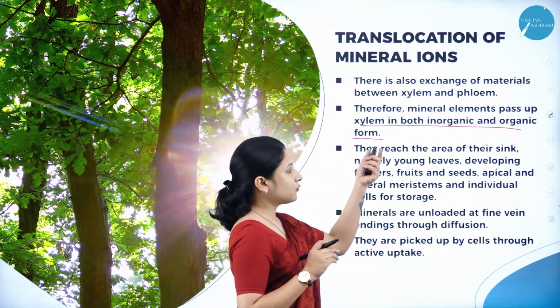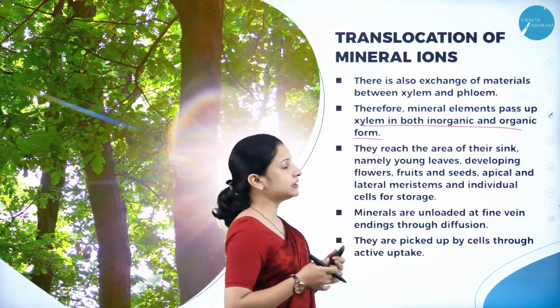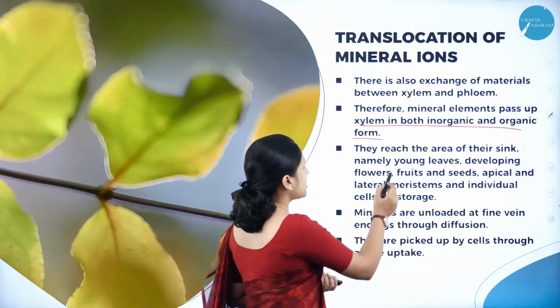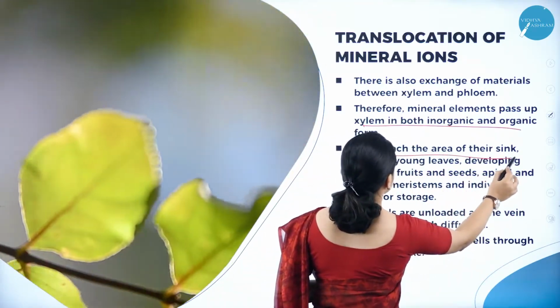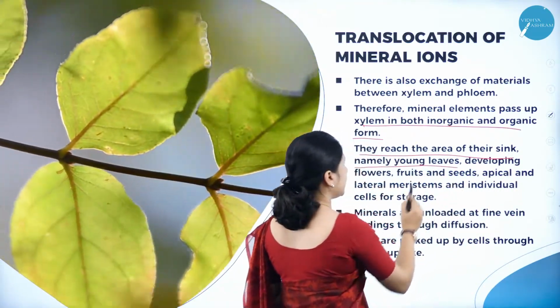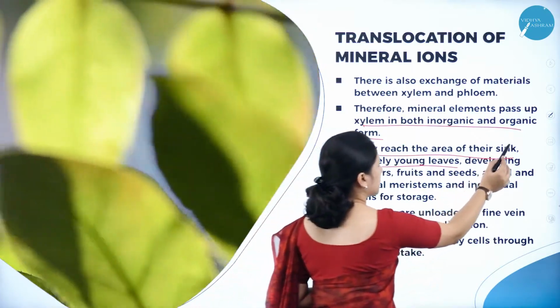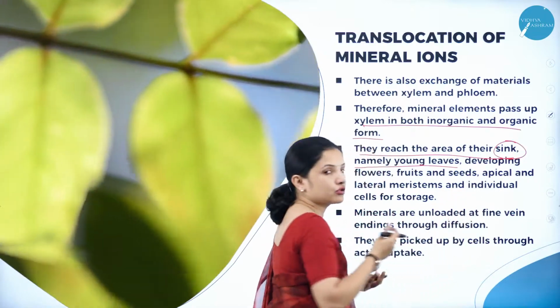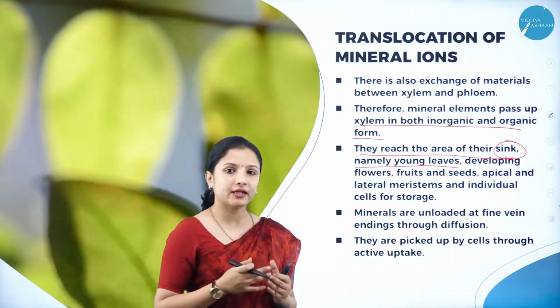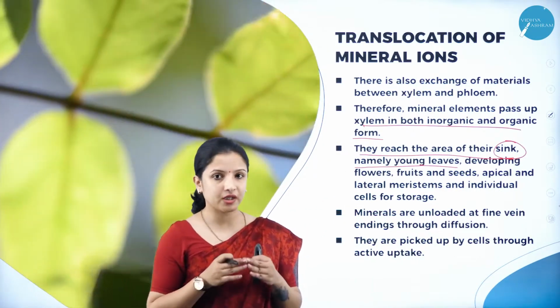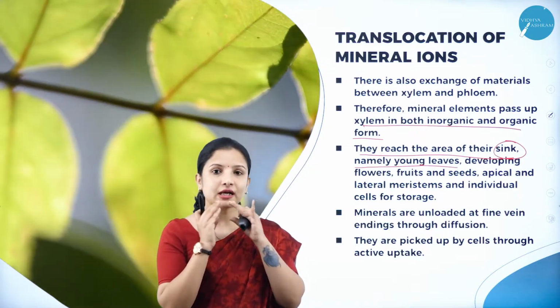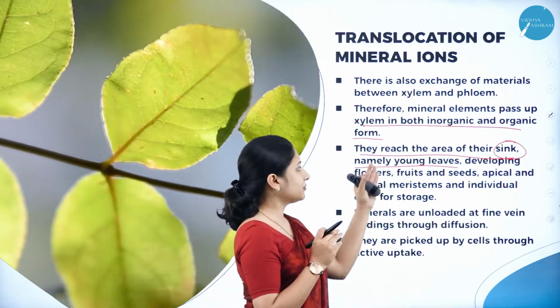Once they start traveling, they reach the area of their sink, namely the young leaves. So what is this sink? Sink means it is a collection of something. So what is being collected there? Mineral ions are being collected. So which is the collection region? It is nothing but the young leaf.